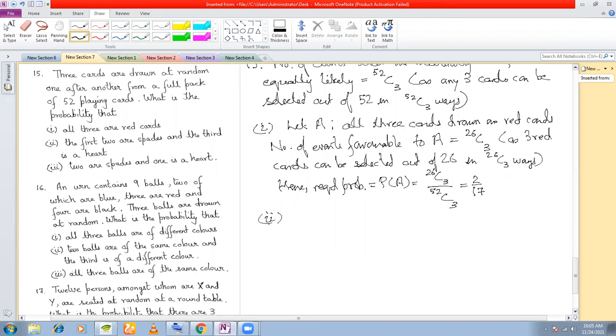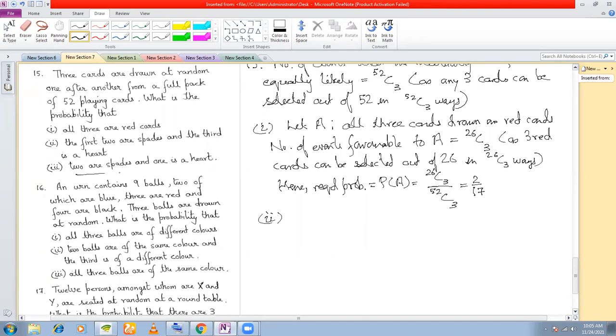Now see, look at the second and the third question together. There's something that I would like you to note. The first two are spades and the third is a heart. That is the second question. And the third question is, two are spades and one is a heart. What is the difference between these two questions? The order is specified. Exactly. The order is specified. But if the order is specified, what should be the difference between these two questions?